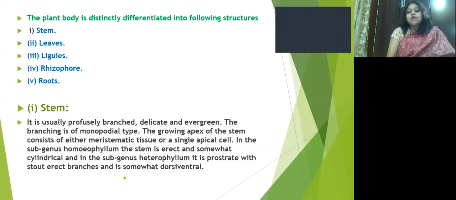In the subgenus Homophyllum, the stem is erect and somewhat cylindrical. But in the subgenus Heterophyllum, the stem is prostrate with stout erect branches and is somewhat dorsiventral. These are the main differences between the subgenera Homophyllum and Heterophyllum.